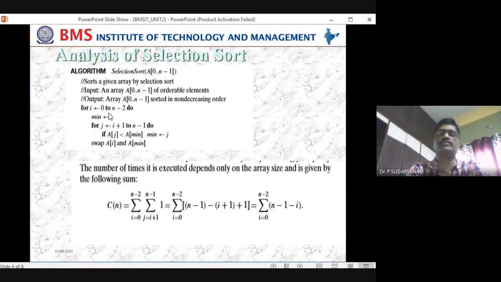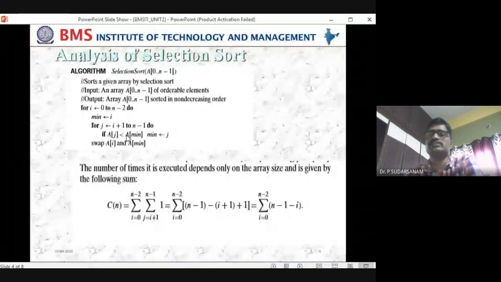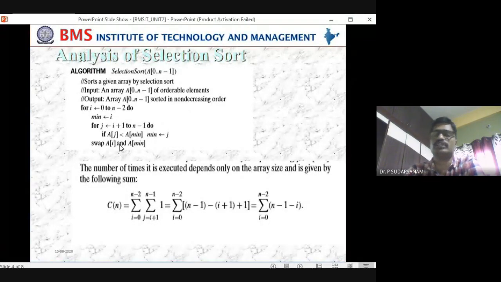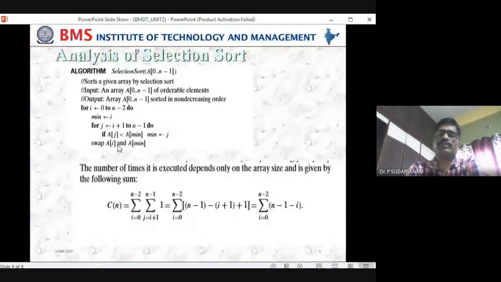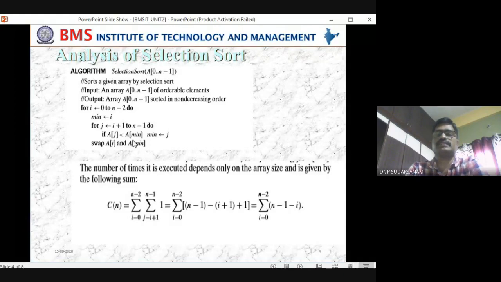So you are assuming the first element is the minimum, and j is equal to i plus 1 to n minus 1. This is starting with the first element, and this is starting with the second element. With the minimum element, you are comparing the remaining elements, finding which is the minimum. You know how to find out the minimum element. If a of j is less than a of minimum, that is nothing but the remaining elements, and if that condition is satisfied, minimum is equal to j. So minimum is equal to j.